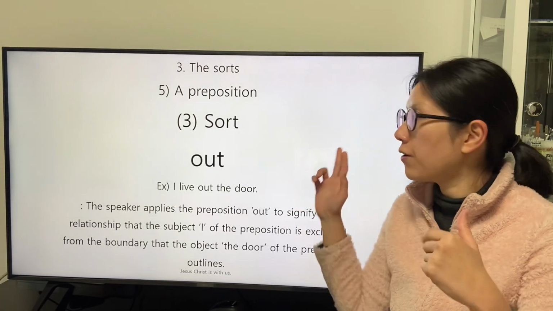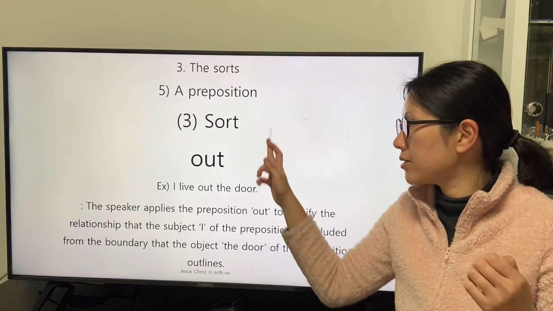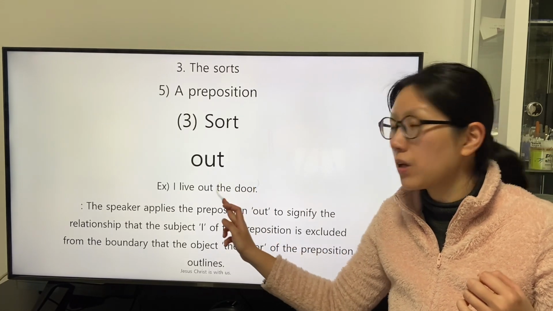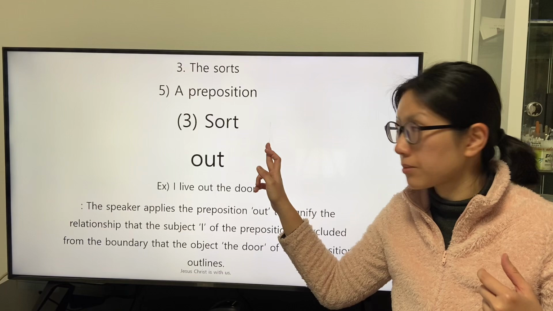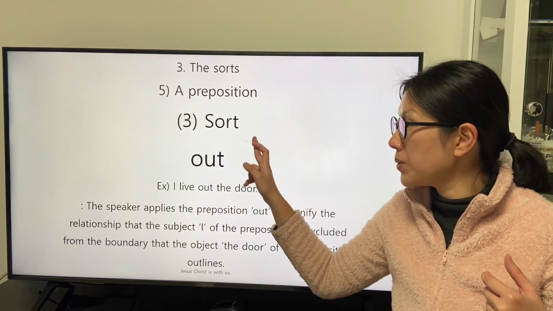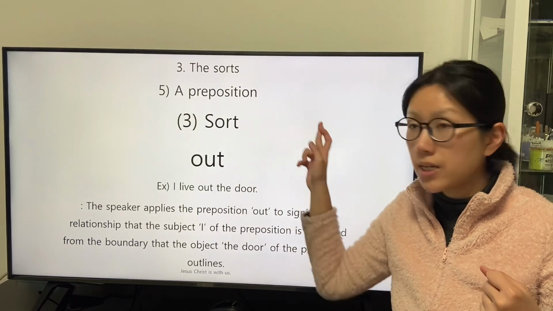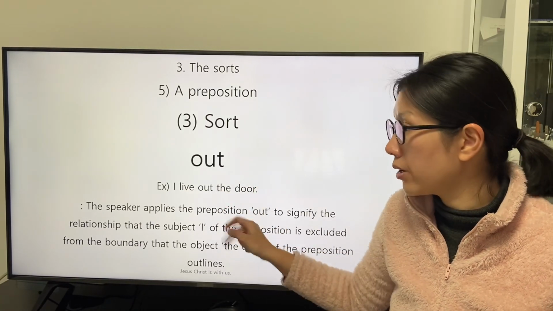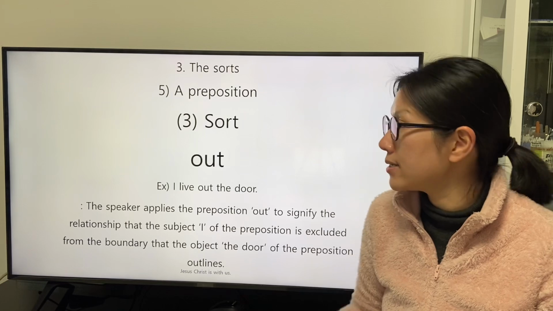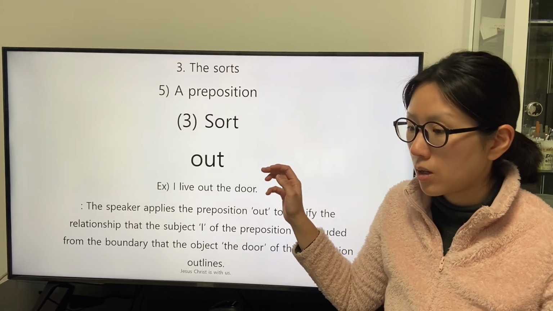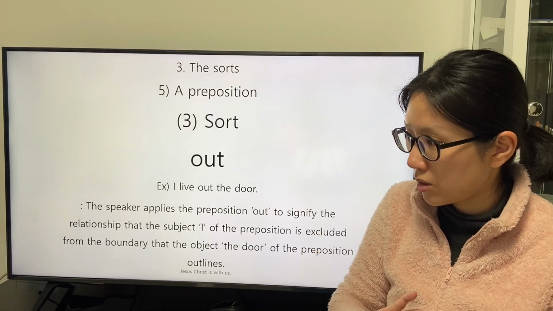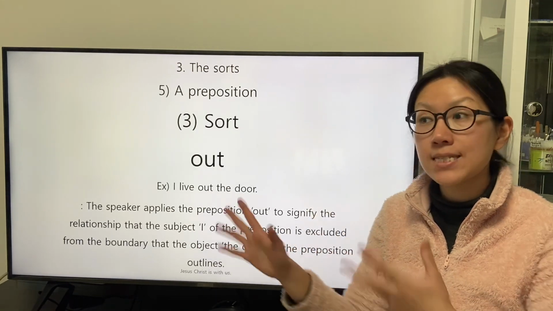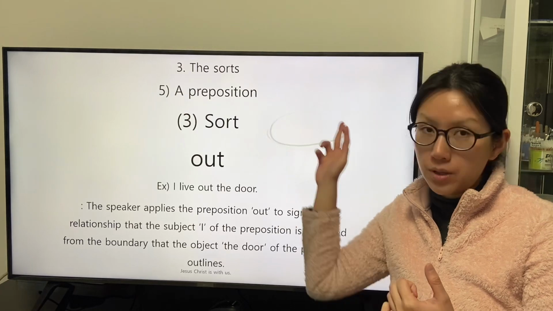We can think of a place and there is a door indicated by the phrase of the general noun, the door. And the speaker out of the boundary indicated by the object, the door, exists, is excluded from the object.